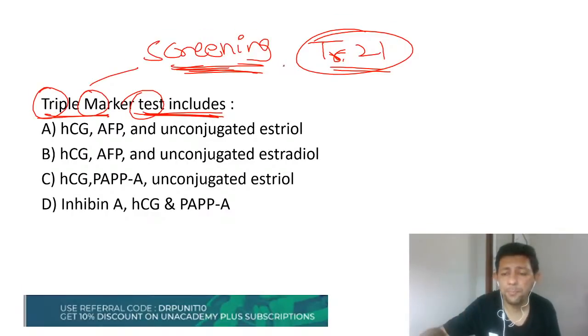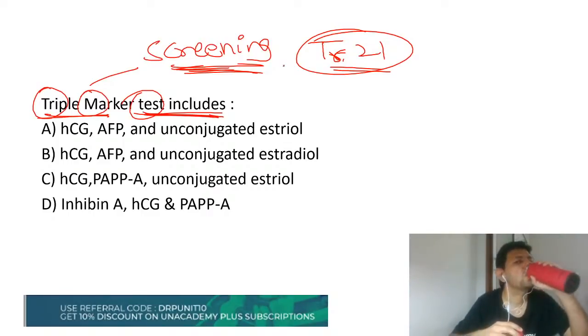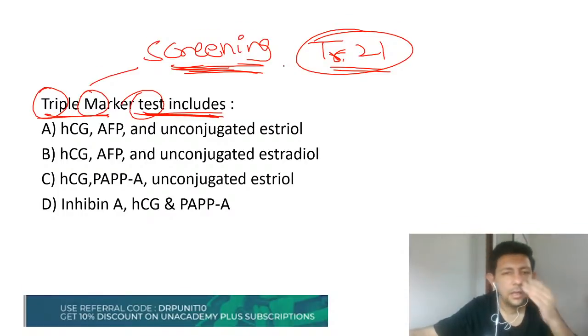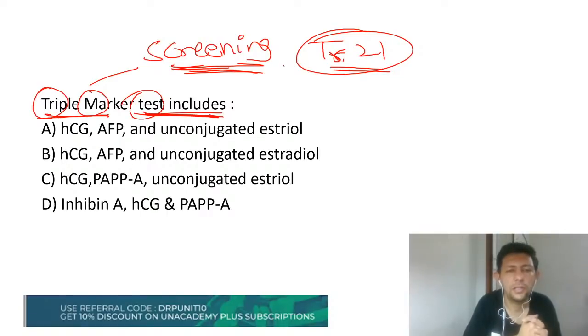Now what is the sample for performing triple marker test? Anybody? Many of you feel option 2, but I'll tell you what is the correct answer.